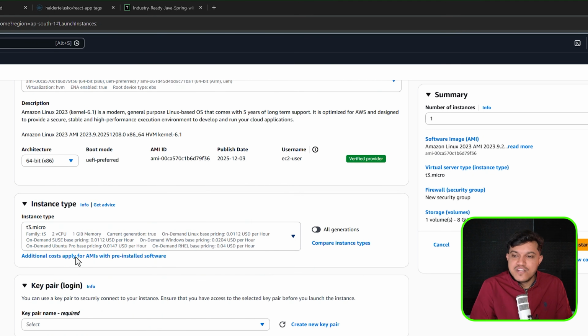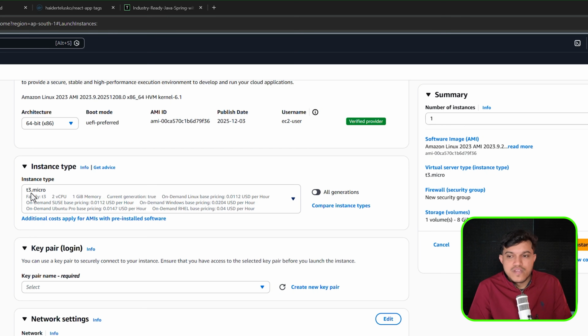After which it is asking you to go with the instance type. T2.micro or T3.micro is sufficient. Free tier eligible, you'll get the option. Right now my account is not free tier, but whatever account you have created, it is a free tier account. You'll have an option here, free tier eligible. So T2.micro or T3.micro, any of that is fine based on the region.